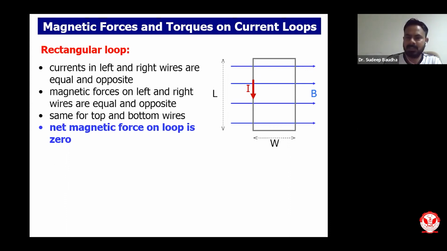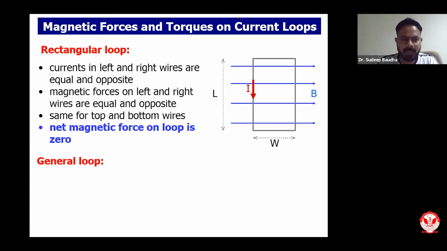The current here will be opposite to the current over here, so the direction will be different. Because of this, the overall force is going to be cancelled for this and this. Similarly for top and bottom, because the direction of current is reversed, and the total force on this loop also will be 0. That I can say from the analogy.